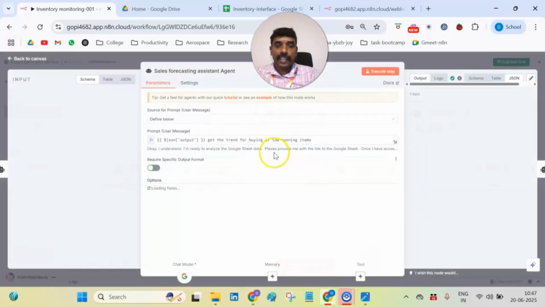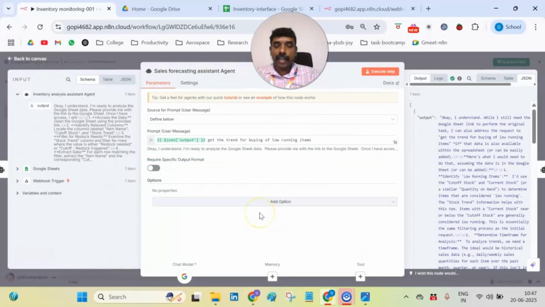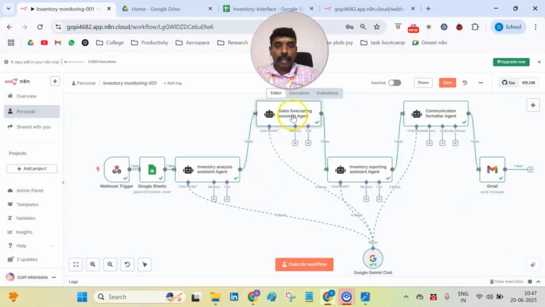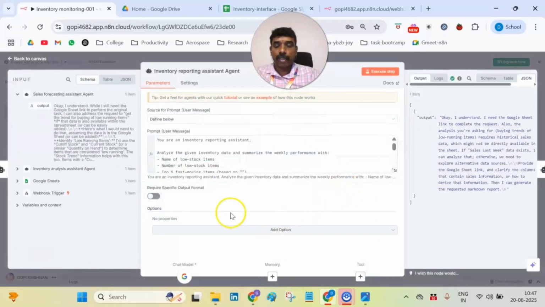The next AI agent is named the sales forecasting agent, which takes care of the trend of a particular component in a particular area and how it is sold, whether it is sold rarely or frequently, or whether the same component is making a moderate move in sales. Then the output of the sales forecasting assistant agent is taken to the inventory reporting assistant agent.